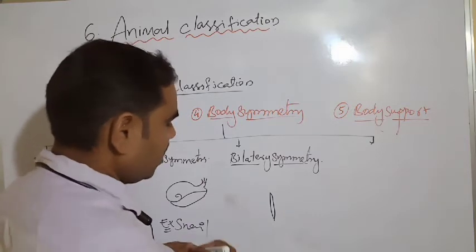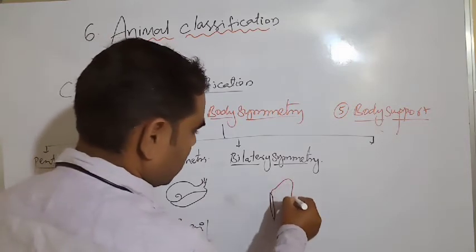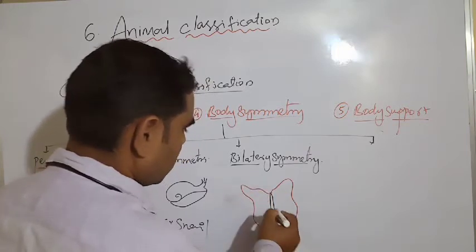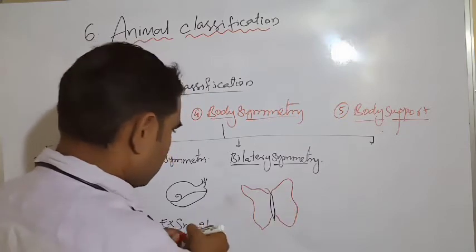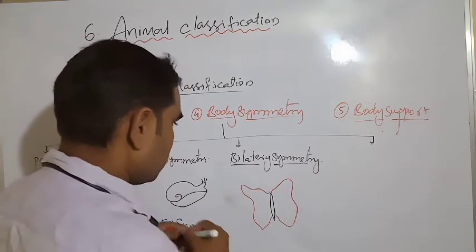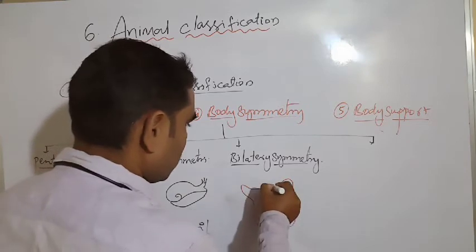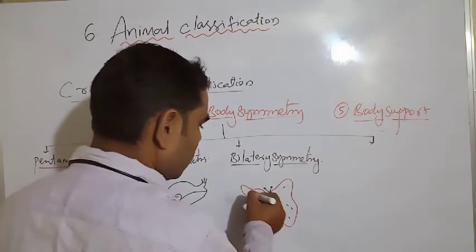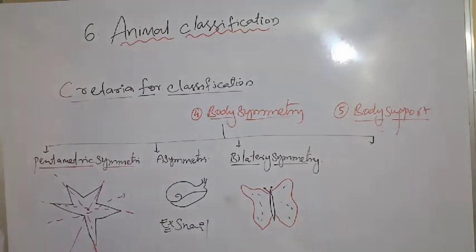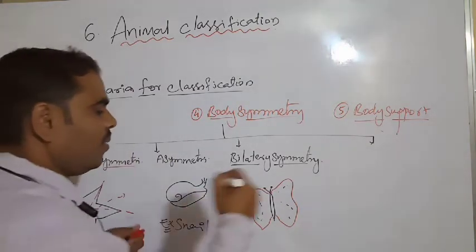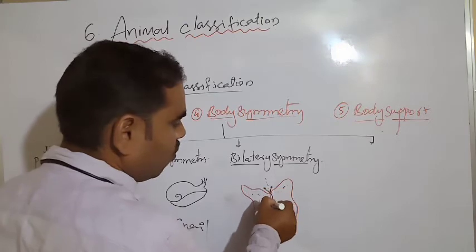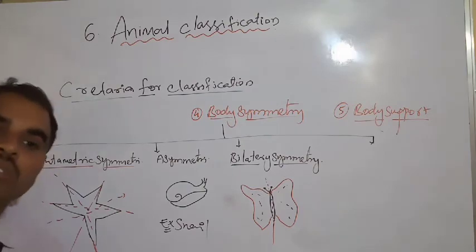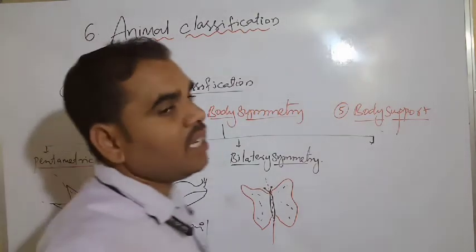In bilateral symmetry, if you cut this animal, this butterfly, what will happen? It will be divided into two equal halves. We are calling it bilateral symmetry.